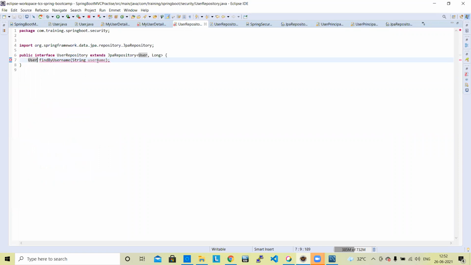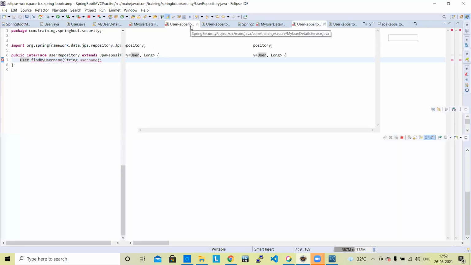Okay, let me understand it for one minute. User JPA repository find by username. It is not coming here. Invalid derived property, no property username found for type user. Already it is done.